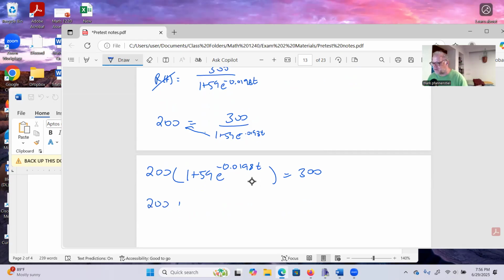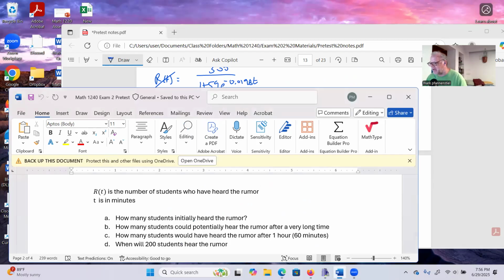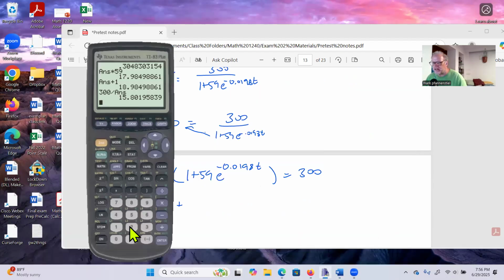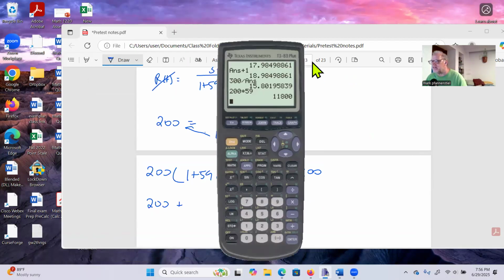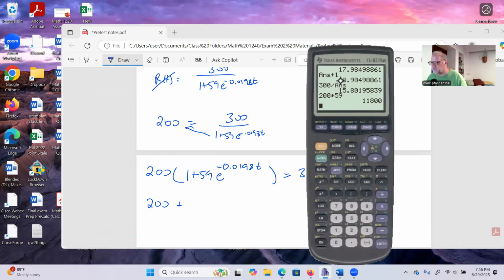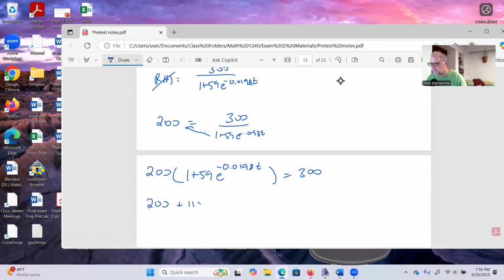So we're going to have 200 plus, what is 200 times 59? I don't know, so we'll multiply 200 times 59 here. Okay, so I got 11,800. E to the negative 0.0198 T. And this was equal to 300.